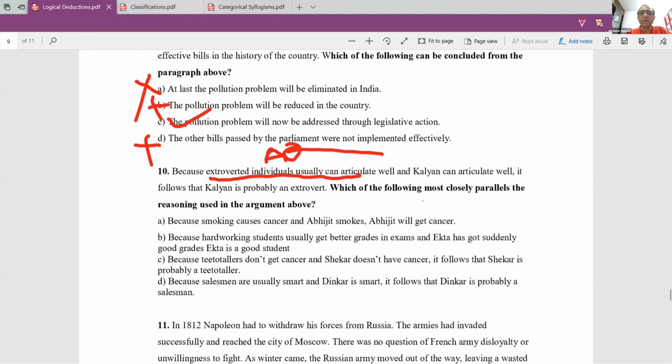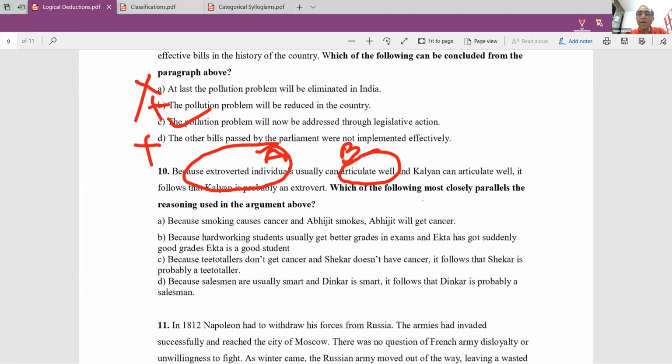Now let me actually redesignate this. Let's call being extroverted individuals A and good articulation B. All right.